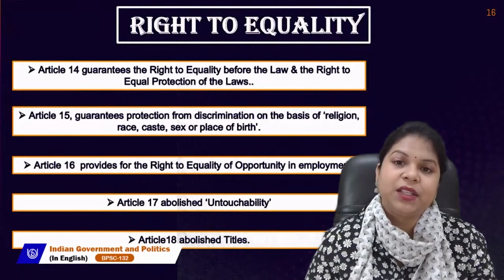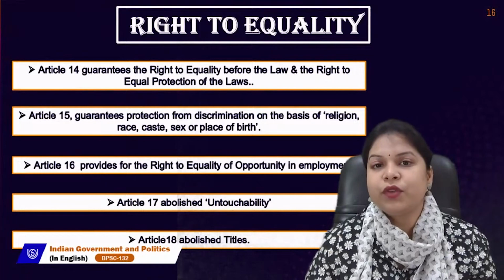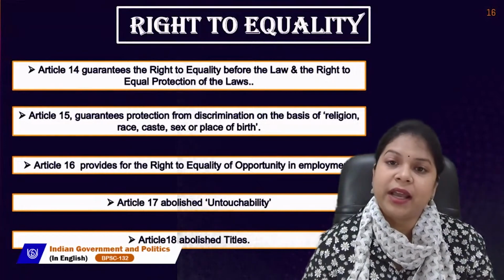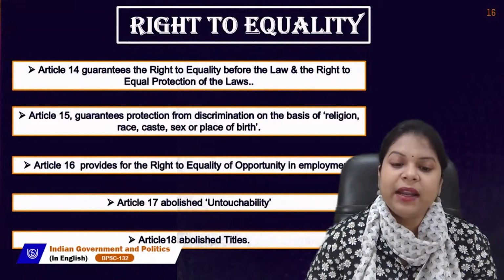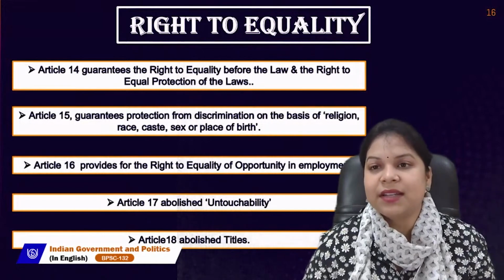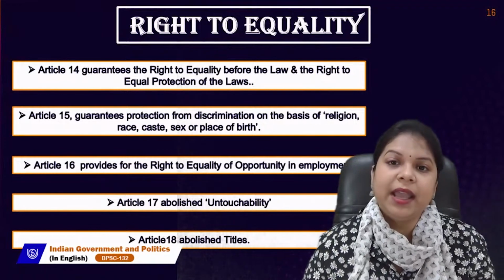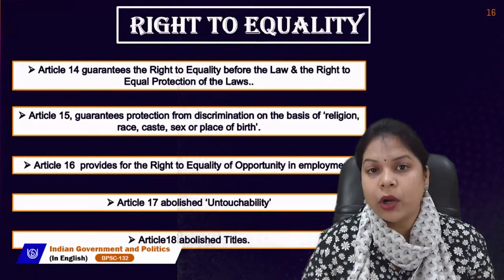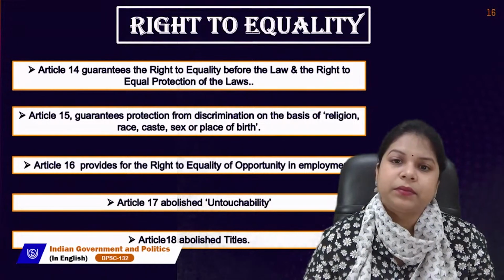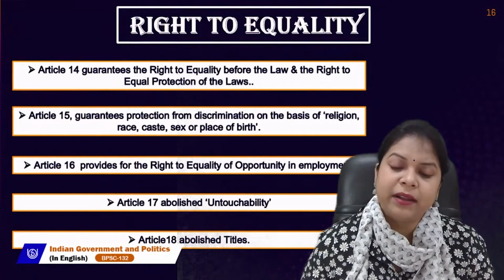Whereas Article 17 is very important because it abolished untouchability. Untouchability was a practice which was there from ancient times in India, which discriminates because of the caste system. The idea behind touchability and untouchability is the idea of purity and impurity. So this untouchability was abolished through Article 17, which was a very required step at that point of time in India, where there was exploitation on the basis of people's caste.